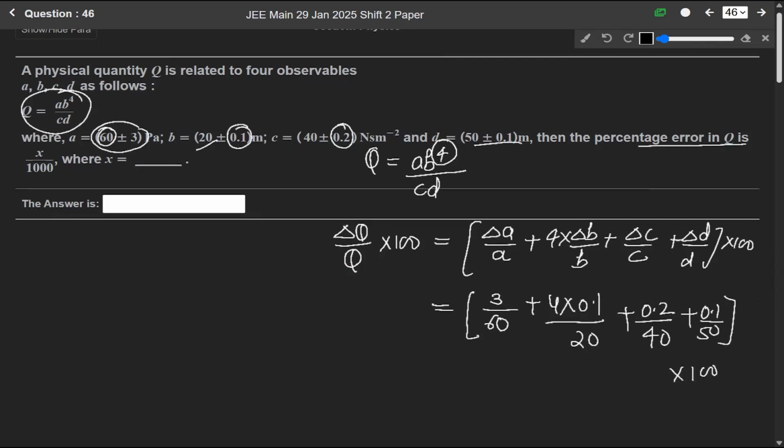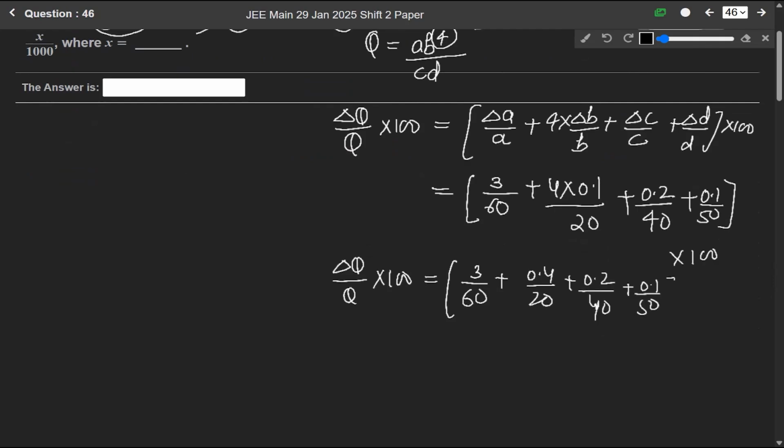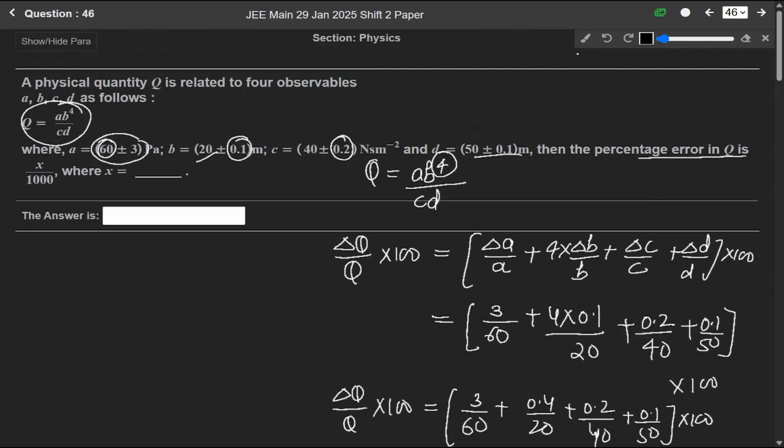When we solve it, delta Q over Q into 100 will be equal to 3 over 60 plus 0.4 over 20 plus 0.2 over 40 plus 0.1 over 50 into 100. It is given that the percentage error in Q is X over 1000.